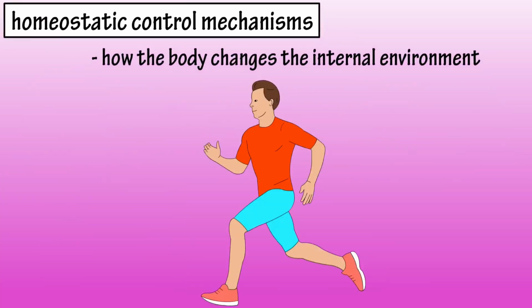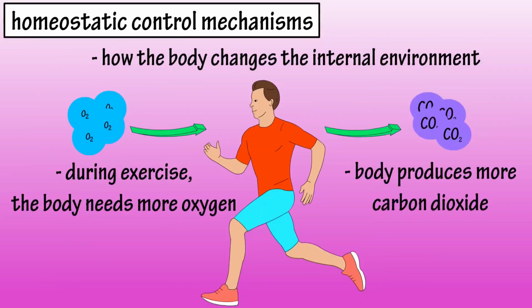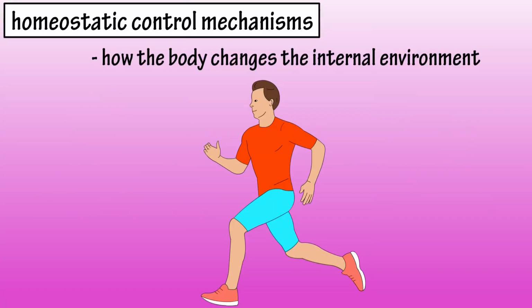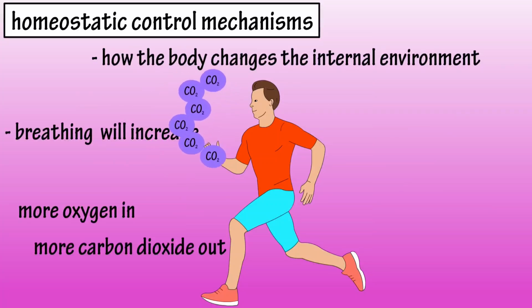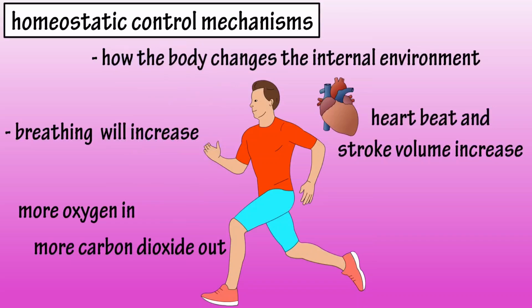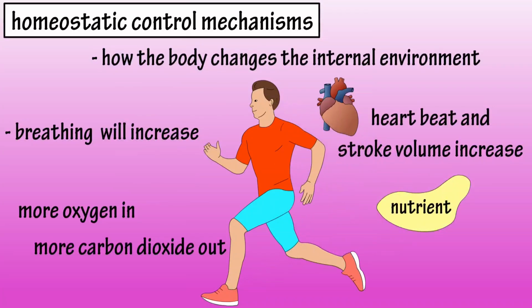For instance, when you go for a run, your body needs more oxygen, and your body produces more carbon dioxide. So, the internal environment must adapt to the changing needs. During your run, your breathing will increase, bringing more oxygen in and eliminating the increased production of carbon dioxide. Your heartbeat and stroke volume will increase, thus increasing the amount of nutrient-rich blood being sent throughout your body.